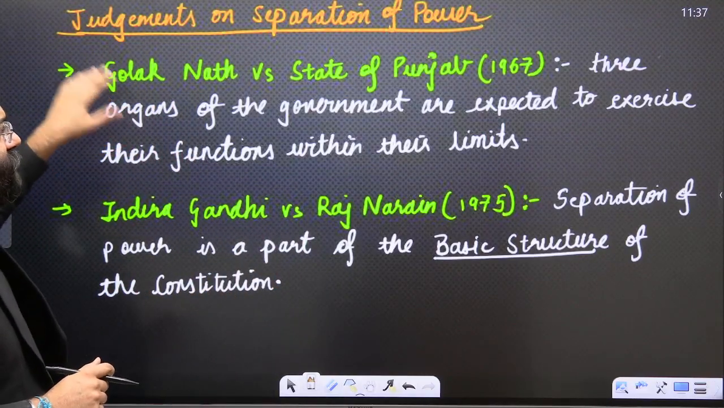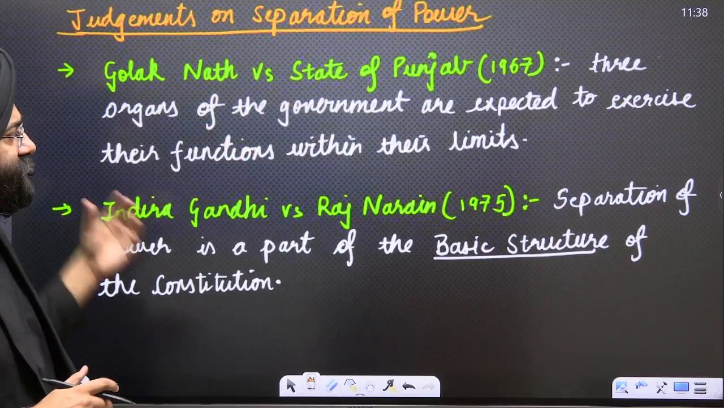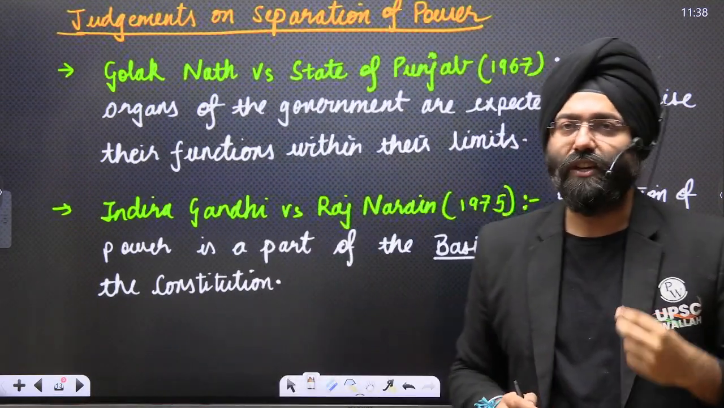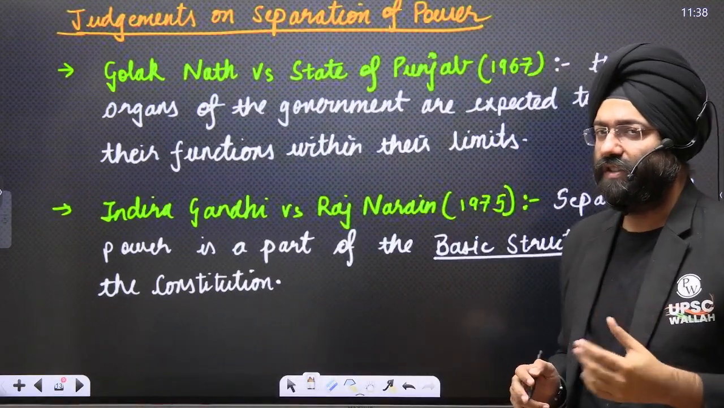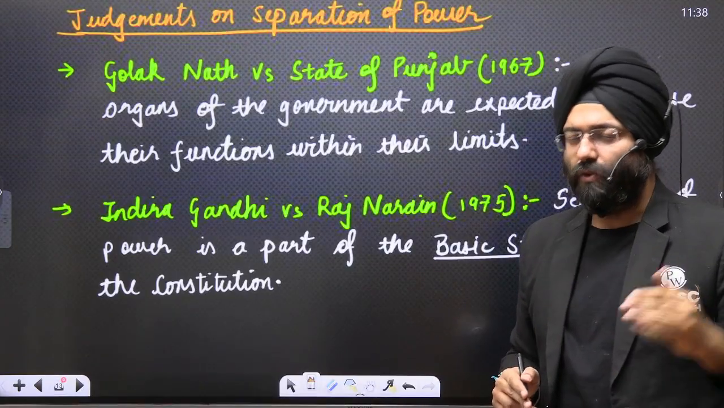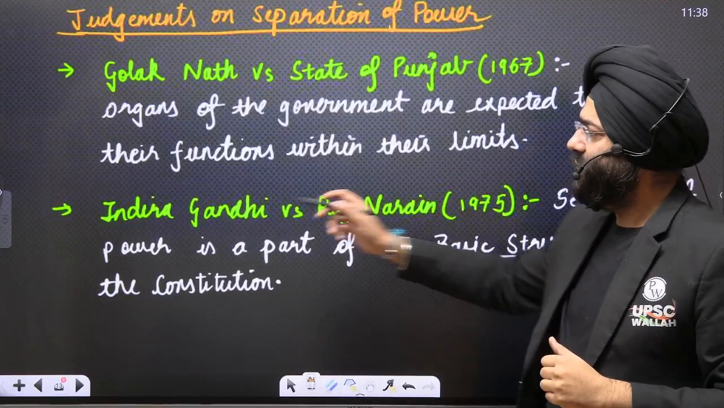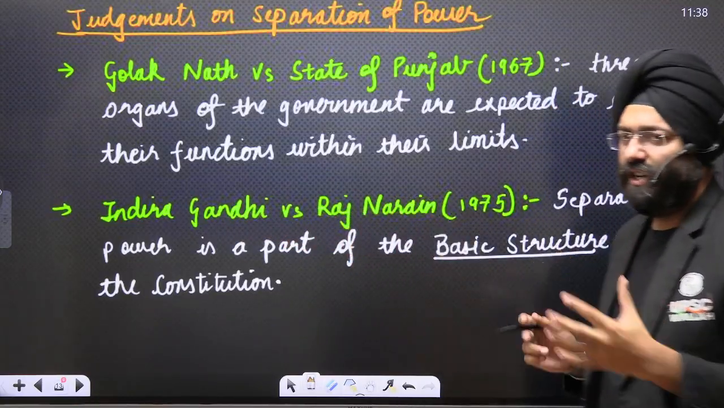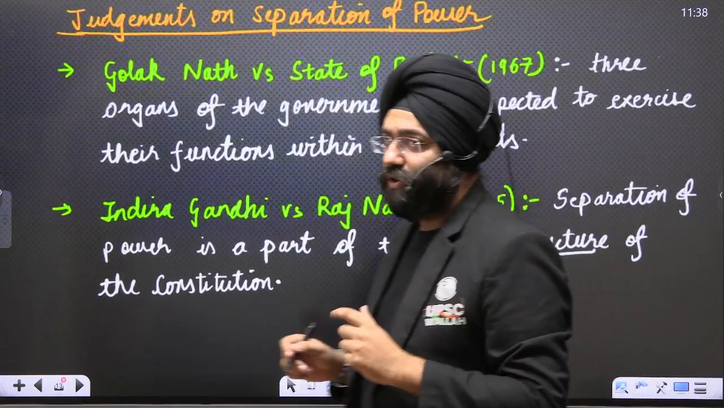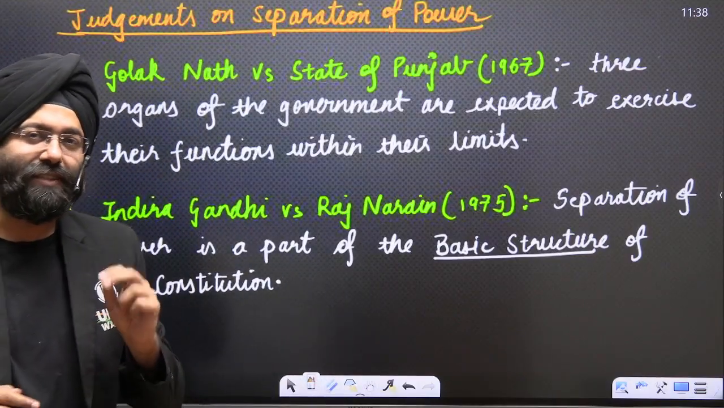The Supreme Court, in its various judgments like Golaknath versus the State of Punjab, 1967, also said that there is importance of the concept of separation of power, that all the three organs have been given their powers and they need to respect the thin boundary that separates the functioning of the three organs. As we move ahead, in Indira Gandhi versus Raj Narain case in 1975, the Honorable Supreme Court said that the separation of power is a part of the basic structure of the constitution.